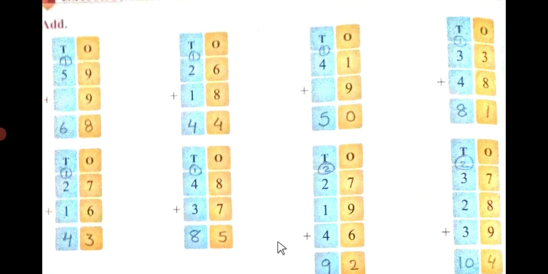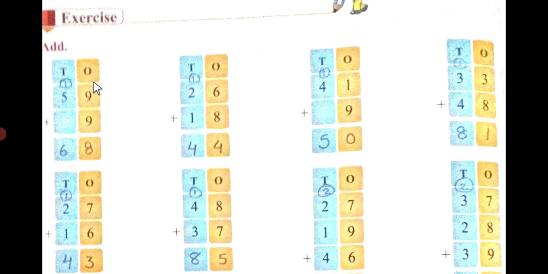Now let's see this exercise. I have done it for you. 9 plus 9 is 18. I have carried 1, 5, 1. 5 plus 1 is 6. 6 plus 8 is 14. And I have carried the one number. 2 plus 1 is 3, and plus 1 is 4. 9 plus 1 is 10. Carry 1. 4 plus 1 is 5.